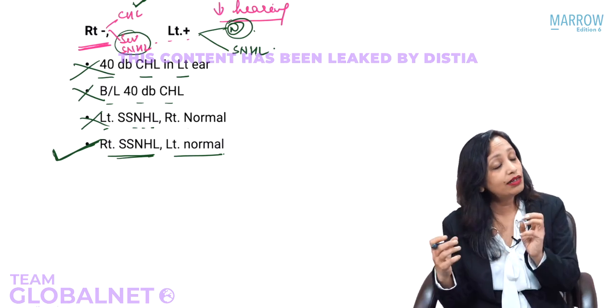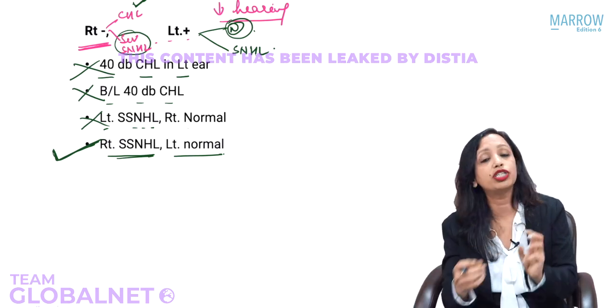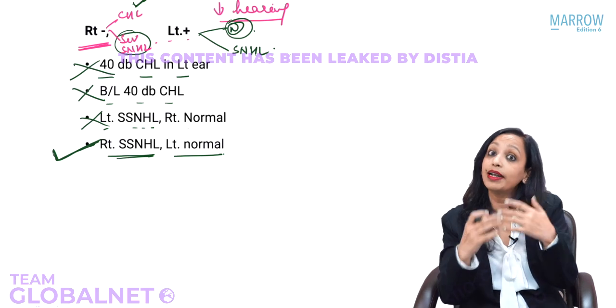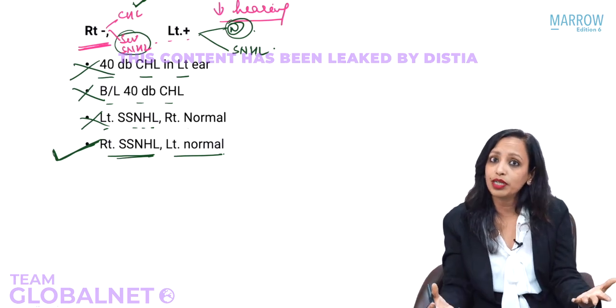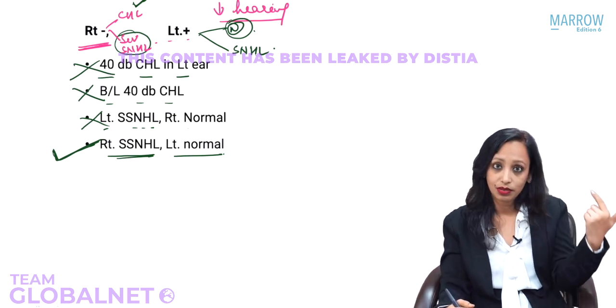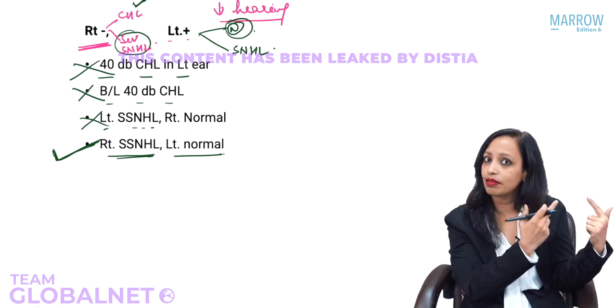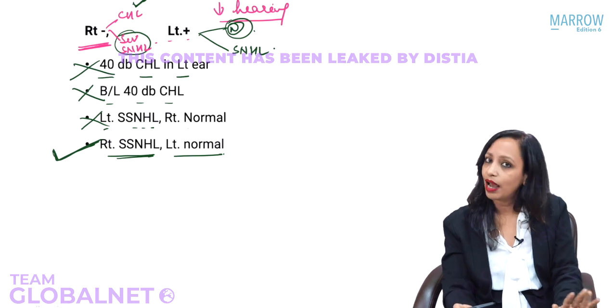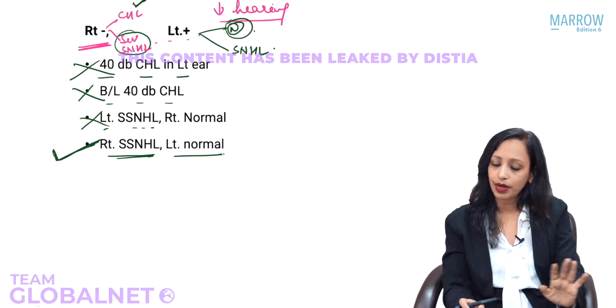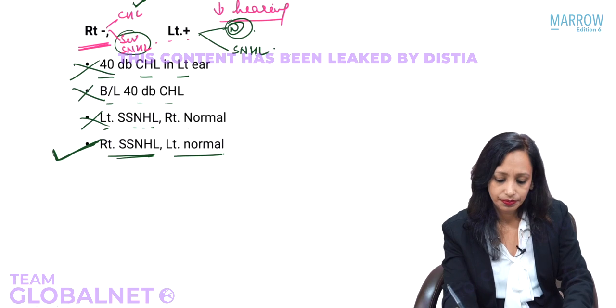Right external ear pathology, Weber's is towards the right ear. Right inner ear pathology, Weber's will be towards the left ear, because the sensorineural pathway in the other ear is better. Is that clear? Have you understood the Rinne and Weber's? Is that very clear? Let us do one more question.